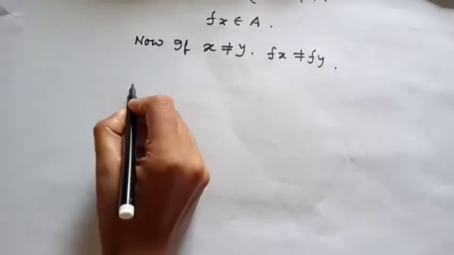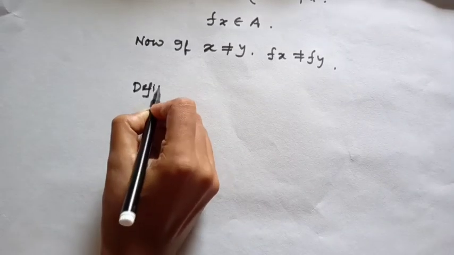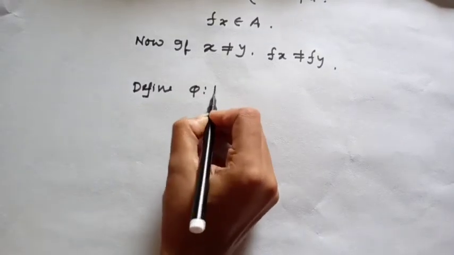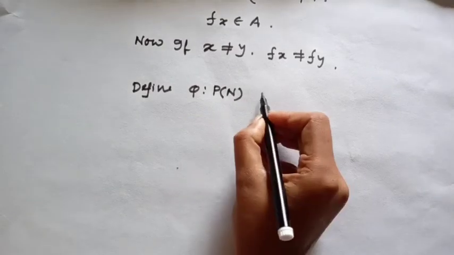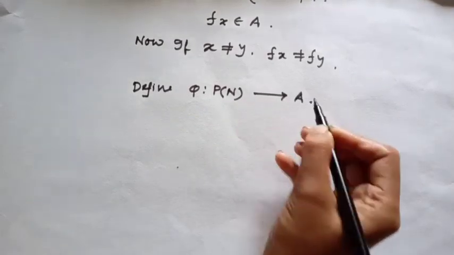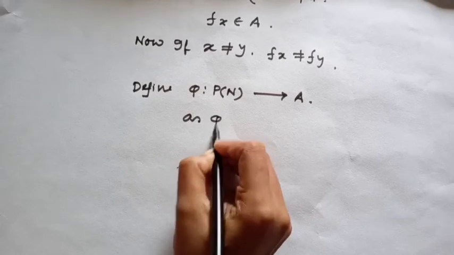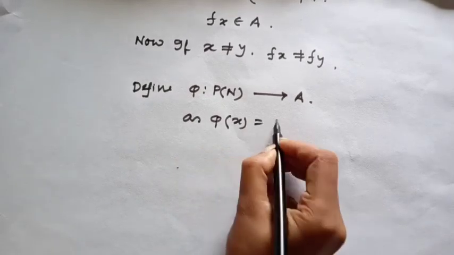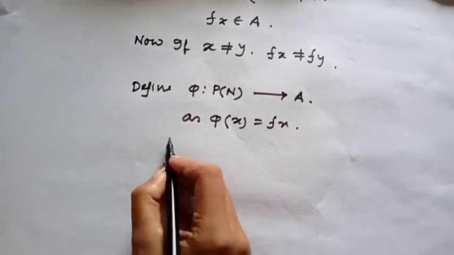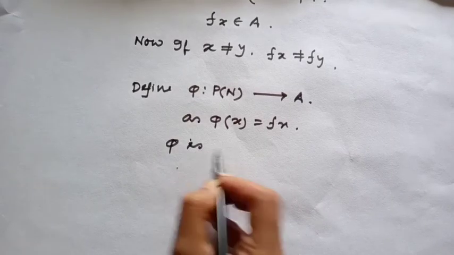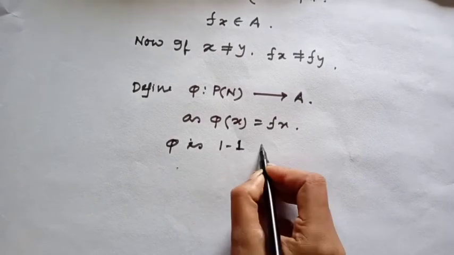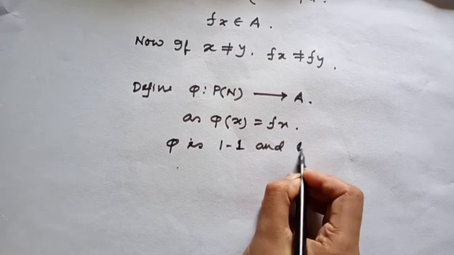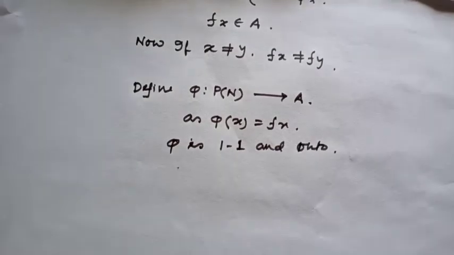Now define phi from the power set of natural numbers to A as phi of x equals f_x, and phi is always one-one and onto.